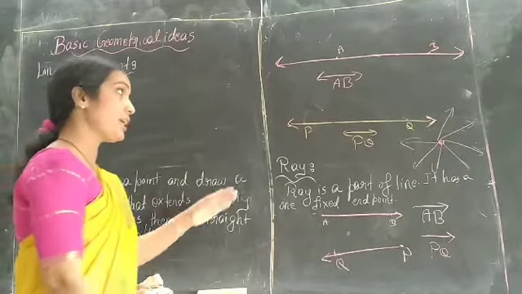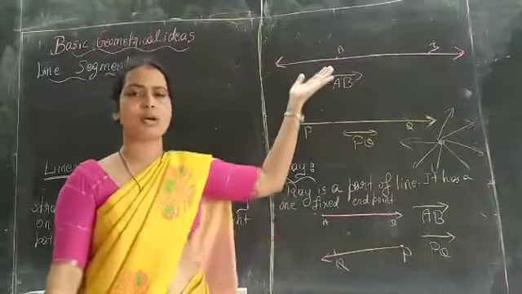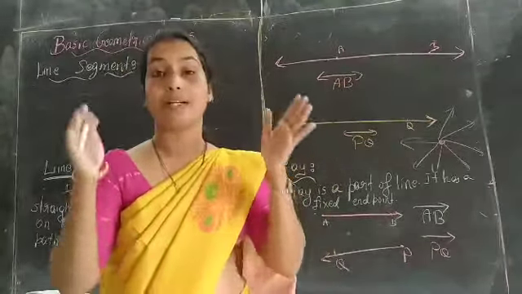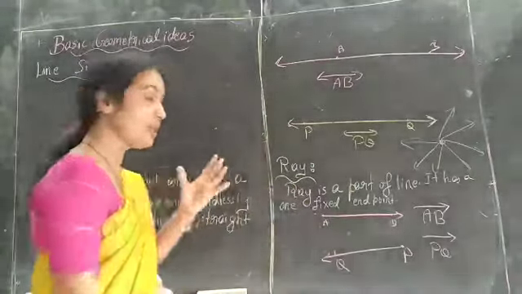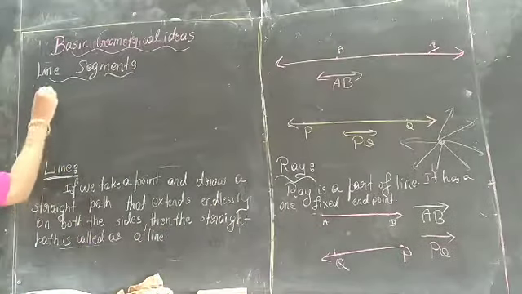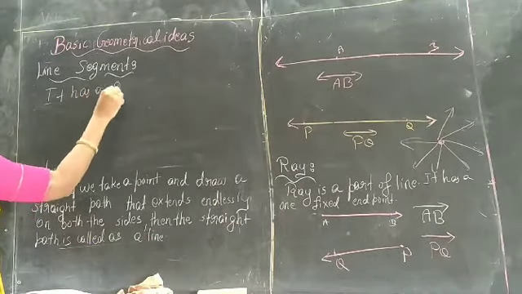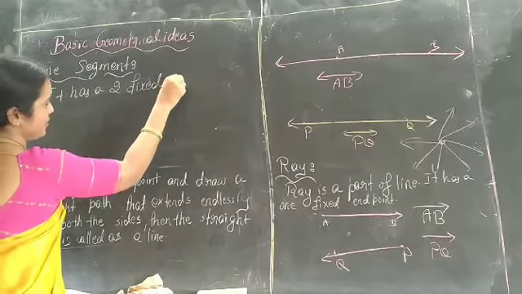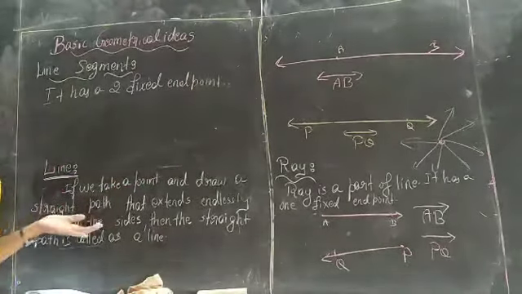A line segment is a part of a line or a part of a ray. A ray has one fixed end point, but a line segment has two fixed end points.